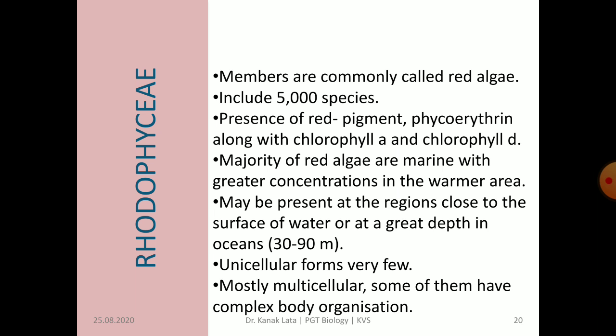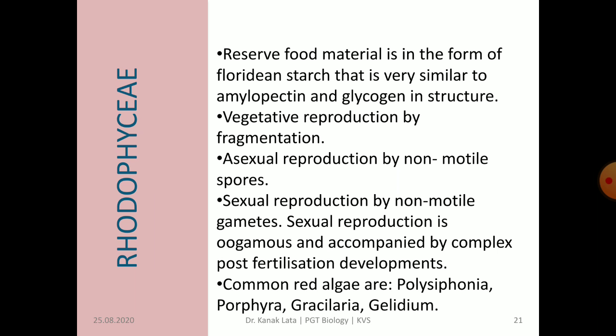Mostly they are multicellular and some of them have complex body organization. Reserve food material, or stored food material, is Floridian starch. It is very similar to glycogen and amylopectin in structure. The red algae usually reproduce vegetatively by fragmentation.